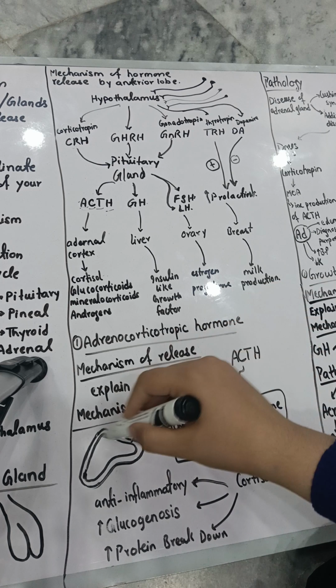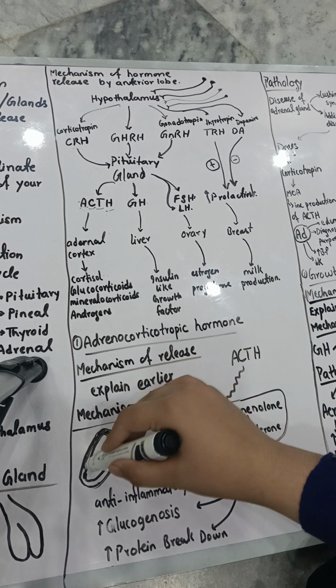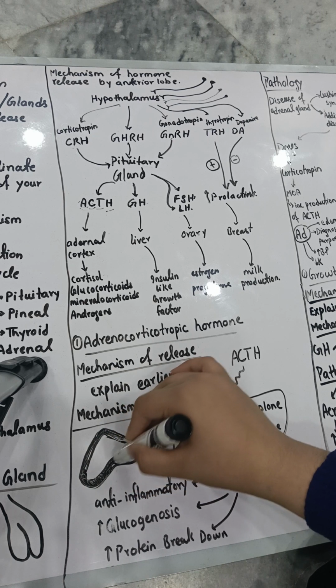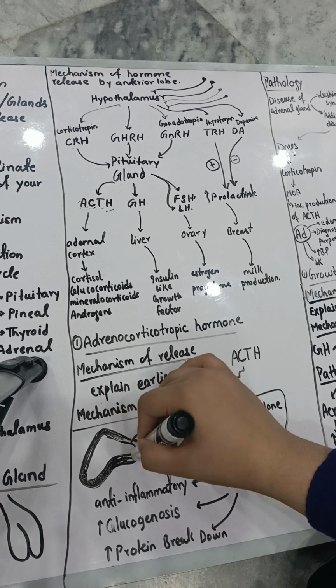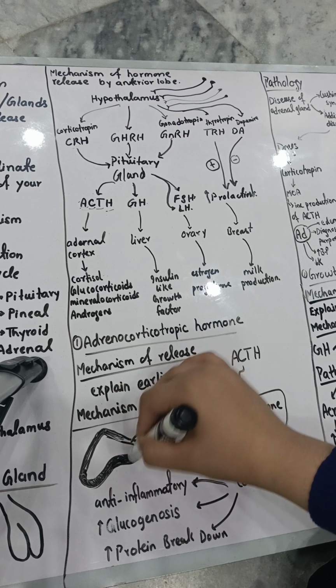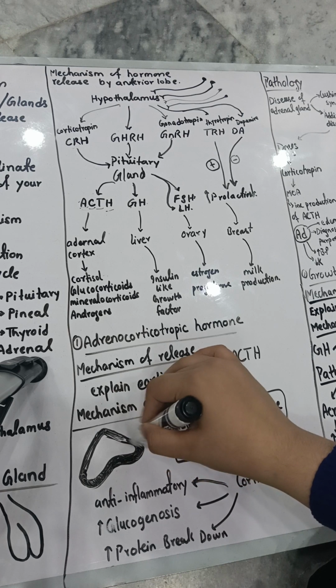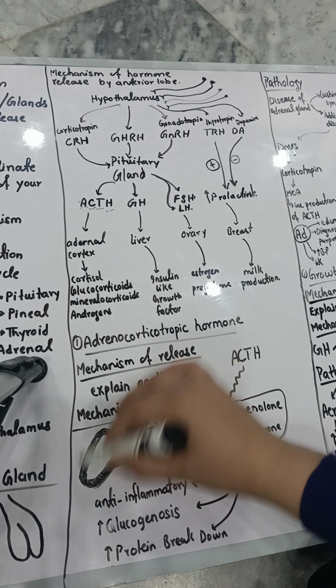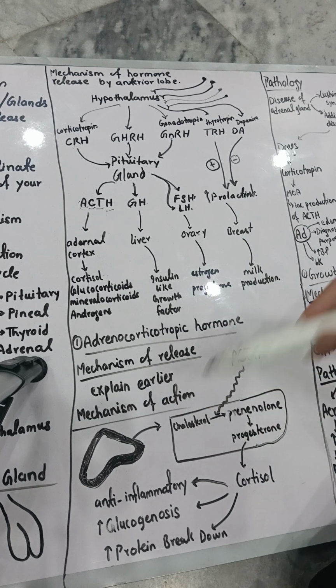This outer layer, which I am now shading, is the adrenal cortex. The adrenal cortex is the outermost layer of your adrenal gland, and the innermost layer is called the adrenal medulla. Now your adrenal cortex is going to act with it.